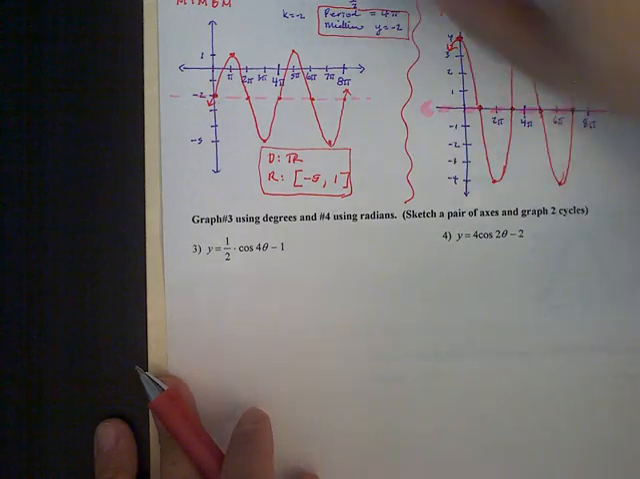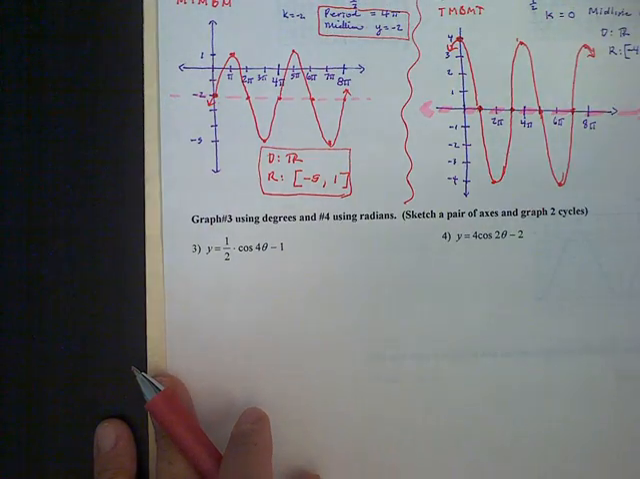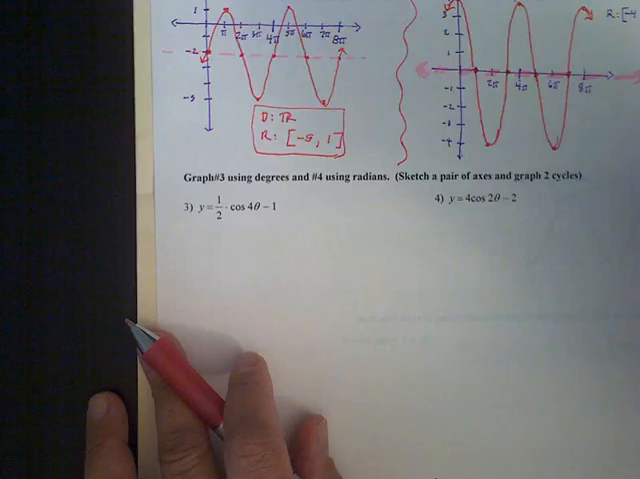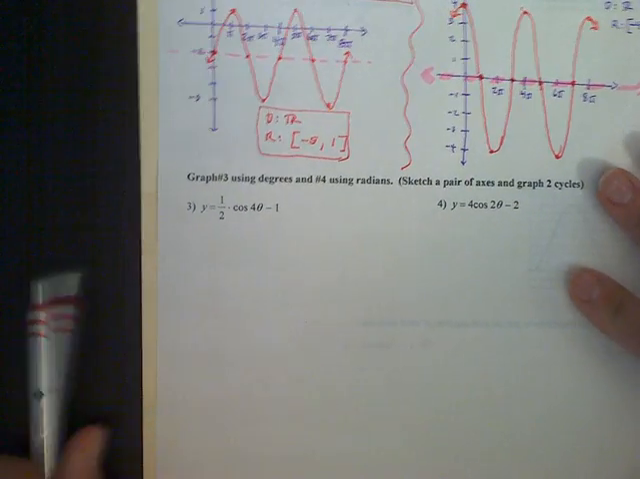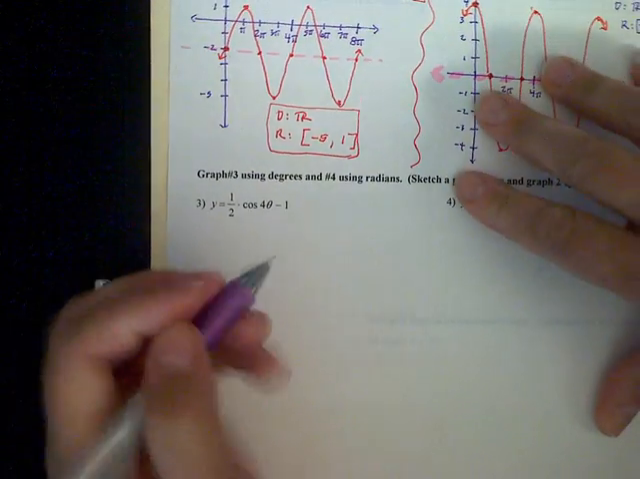Number 3 and 4 we're going to do in radians. So those first two are in degrees, and now these are in radians. So we're finding the same information. So let's take a look at what we know.